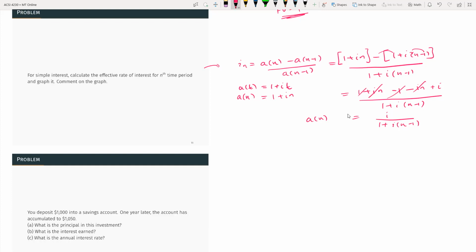So the total value is going to be 0. You calculate the limit as n goes to infinity of i_n. This term goes to infinity, so this entire thing is going to be 0. So you can see that the effective interest rate as time passes is going to be almost 0.